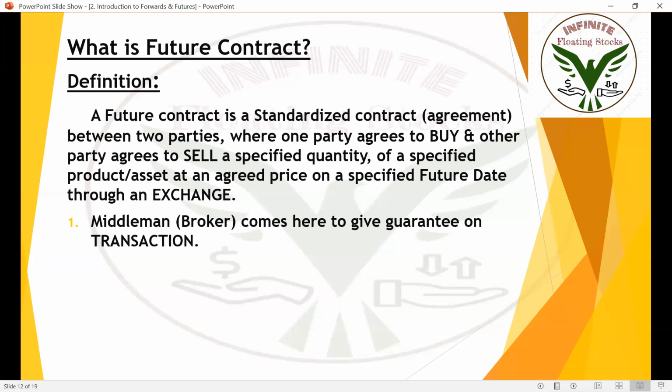There will be a broker who will be taking care of transactions, who will be taking care of the risk involved. In the previous example, there won't be any middleman in the forward contract. So the farmer can fight with the shopkeeper or the shopkeeper can also fight with the farmer. Anything can happen. They may violate the forward contract.